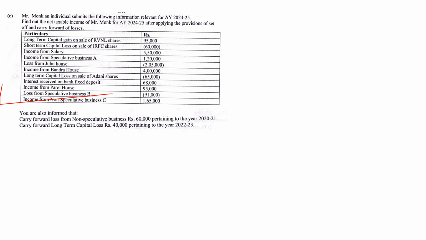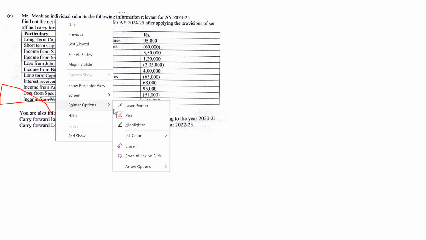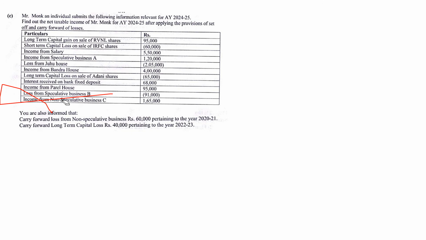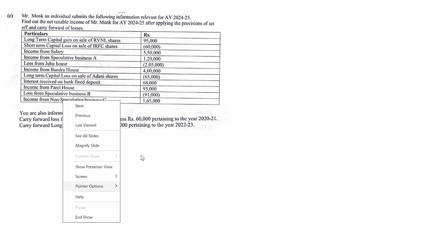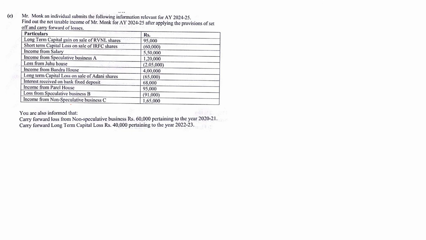The very first thing that should appear will always be income from salary. So let us see what all things are given.